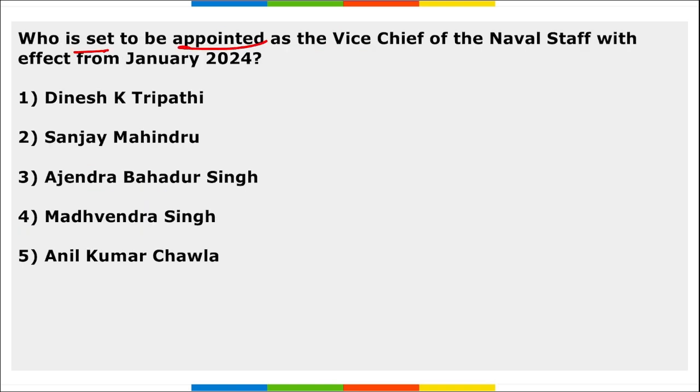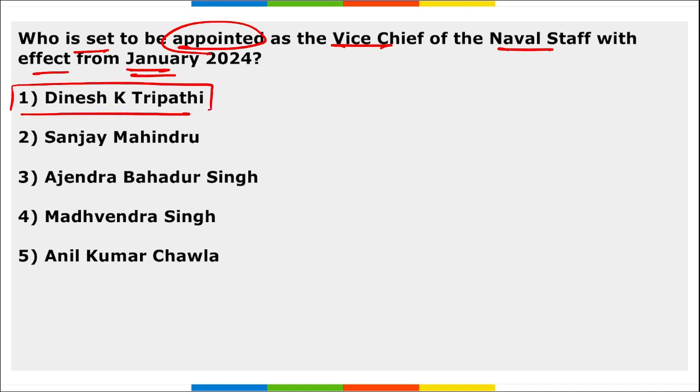Next, who is said to be appointed as the Vice Chief of the Naval Staff with effect from January 2024? Dinesh K. Tripathi. Right? The government of India has approved several high-profile appointments, including Vice Admiral Dinesh K. Tripathi to the position of the Vice Chief of Naval Staff.